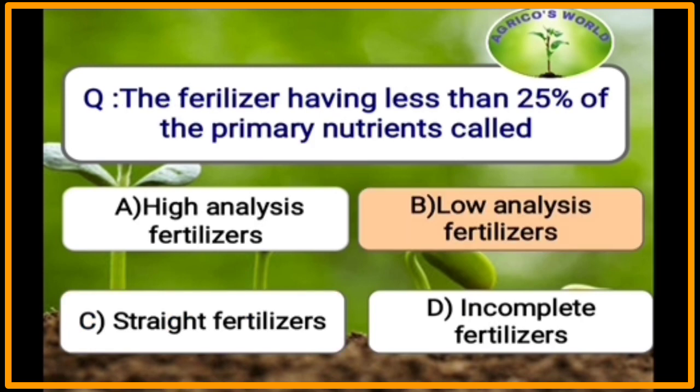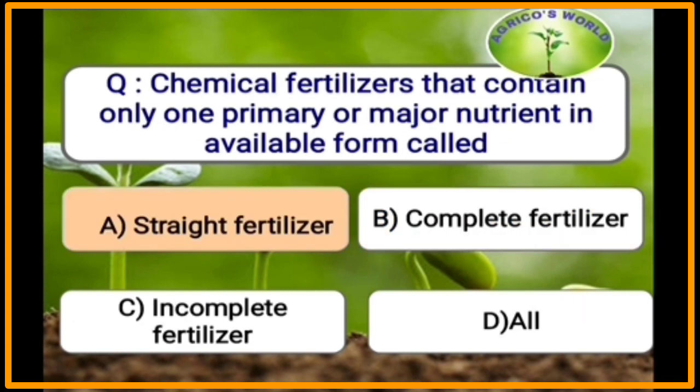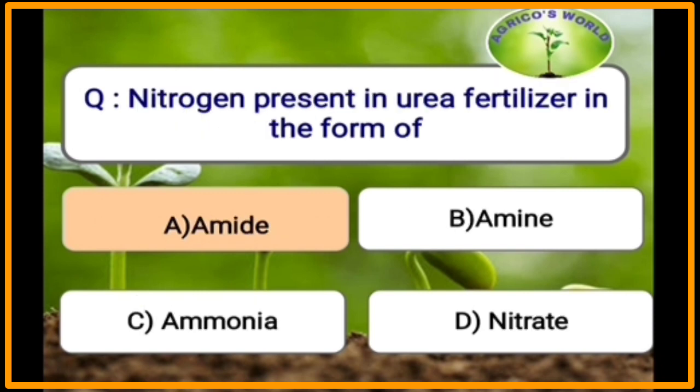The fertilizer having less than 25% of primary nutrients is called as low analysis fertilizers. Chemical fertilizer that contain only one primary nutrient or only one major nutrient in the available form is called as straight fertilizer. Nitrogen present in urea fertilizer in the form of amide. The formula is CO(NH2)2.